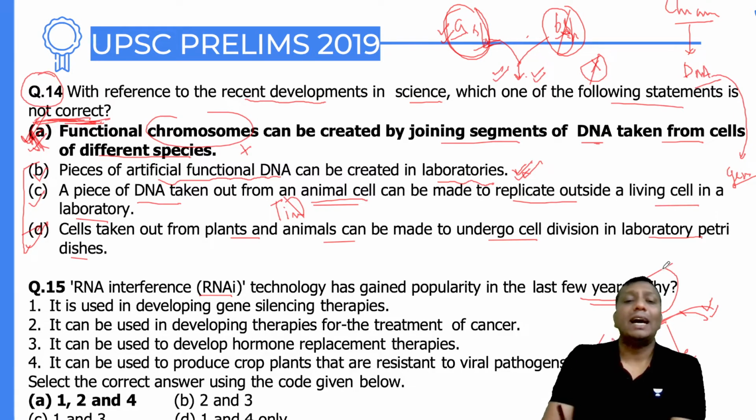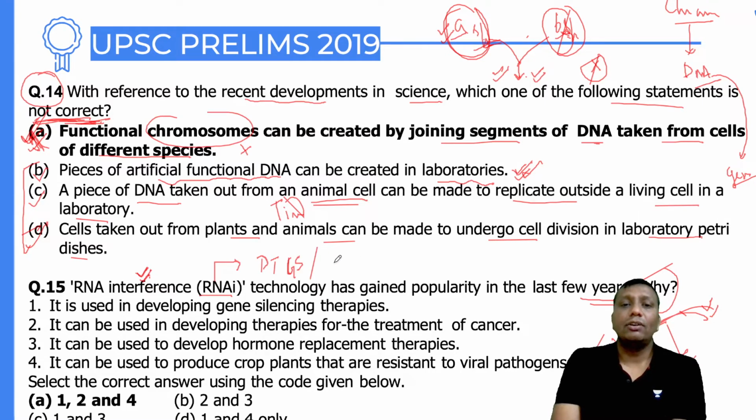See, actually RNA interference has many other names. This is mentioned in my biotechnology book, guys. Whenever UPSC asks a question, UPSC made this question from my science and technology book of 3rd, 4th edition, because at that time the 3rd, 4th edition was available. RNAi is also called PTGS. What is PTGS? Post-transcription gene silencing.